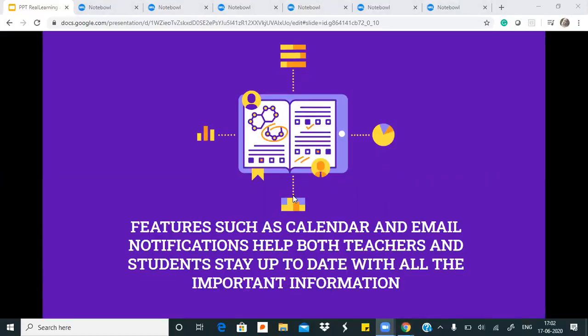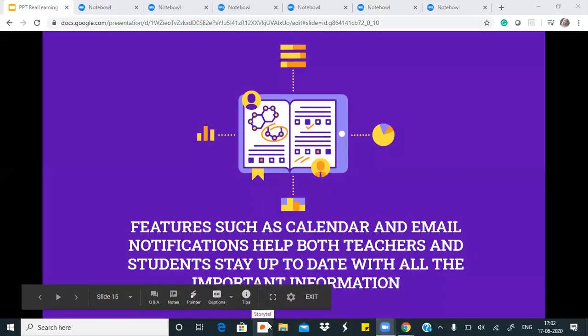There are features such as calendar and email notifications that help both teachers and students stay up to date with all the important information. You already saw on Rohit.